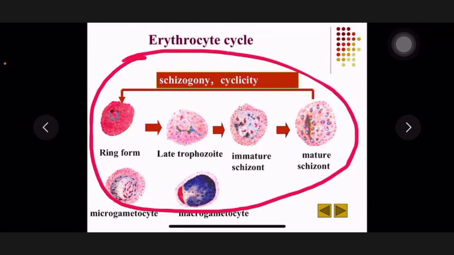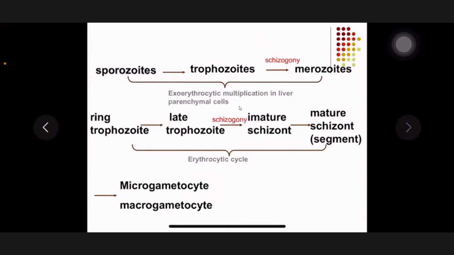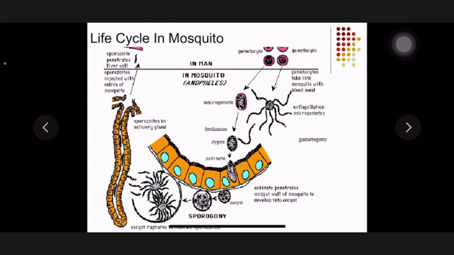Now, what about in the mosquitoes? Look, in the mosquitoes here, the male gametocyte and female gametocyte form the male gamete and female gamete, then fertilize to form the zygote here. The zygote is round, and it can form the banana-shaped ookinete. So the ookinete can pass through the stomach wall. Then under the stomach wall it can form the oocyst. In the oocyst, look, so many sporozoites are formed.